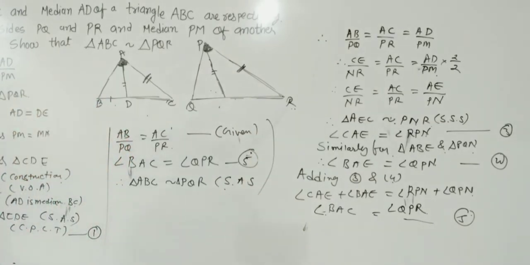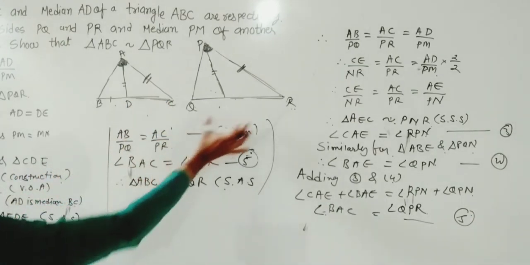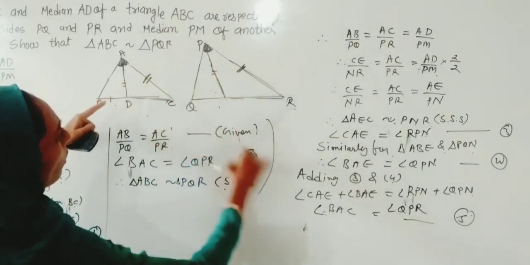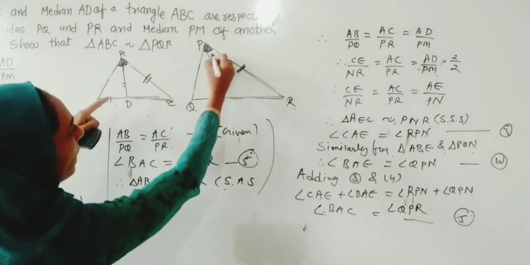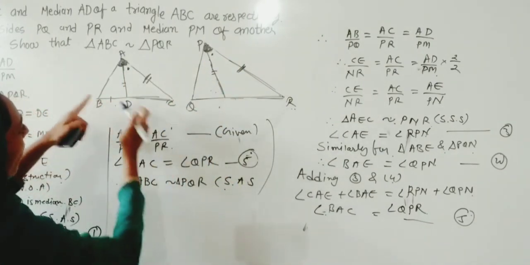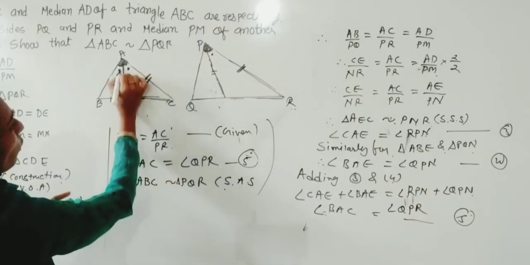So this is the end of the question, and this was a really very lengthy question. To do all these things you have to be careful. First you have to do some construction, add this whole figure, and you have to talk about those two large figures. Then you prove this angle and this angle. Similarly you will extend this figure and prove this angle.